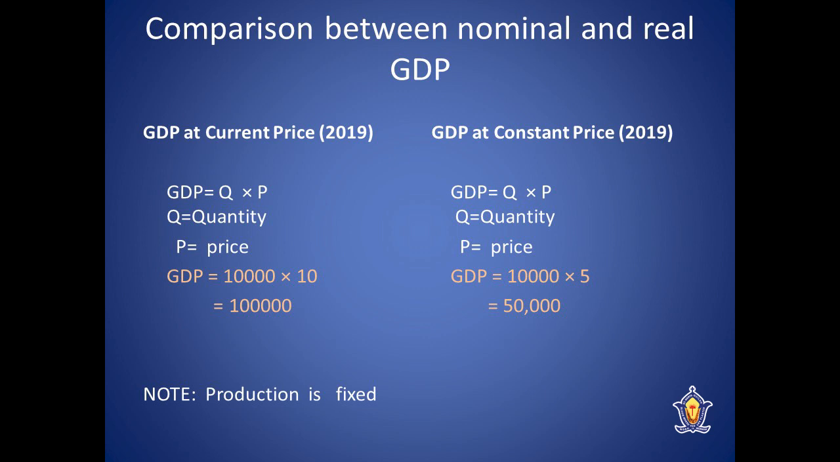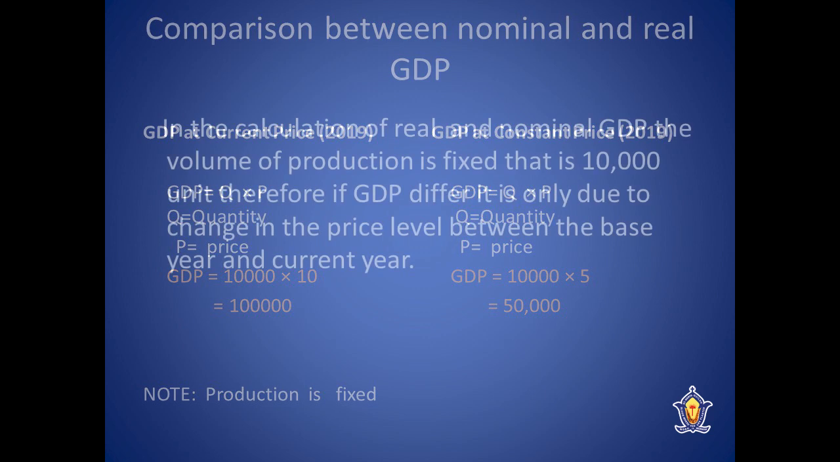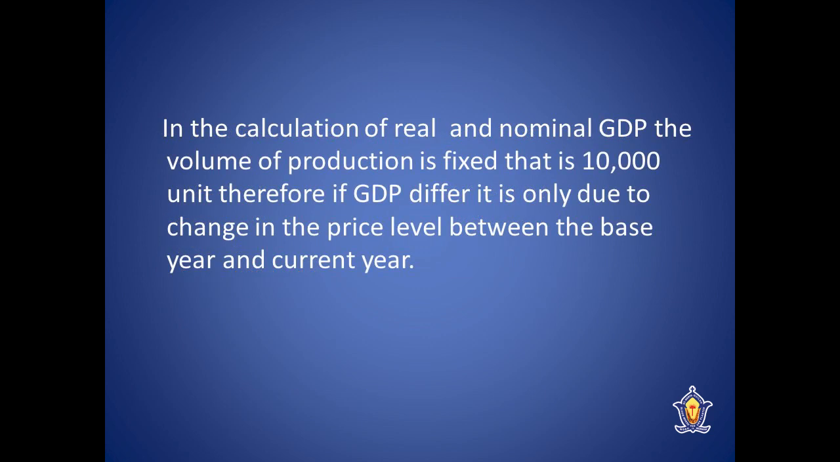As we know, by looking into the comparison of GDPs, we can say GDP has increased at current price, isn't it? But do you think GDP has increased in its actual sense without any change or increase in production? No, because in the calculation of real and nominal GDP, the volume of production is fixed, that is 10,000 units. Therefore, if GDP differs, it is only due to change in the price level between the base year and the current year.